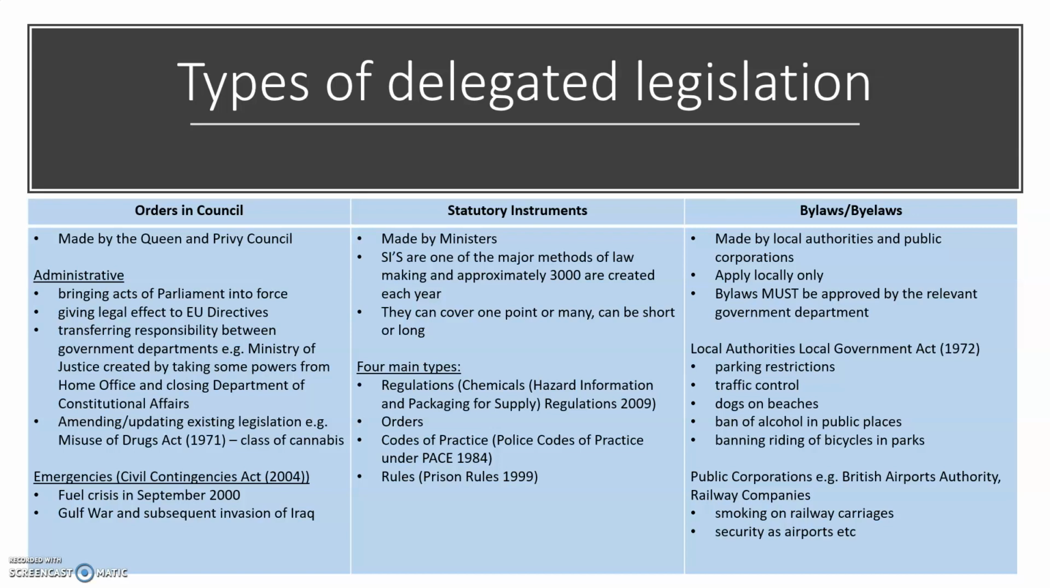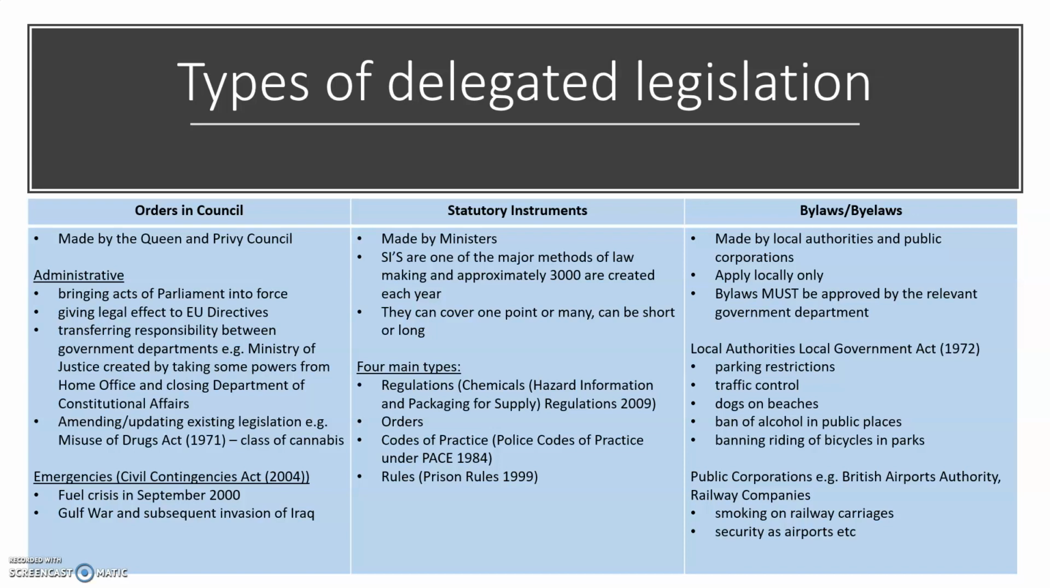There are three main types. The first is orders in council. These are made by the Queen and Privy Council. So the Queen is the monarch and the Privy Council are the leading ministers in the cabinet, which is the leading sort of MPs in the country, including the Prime Minister, etc. There are two main functions of orders in council, which I've broken down into administrative and emergencies.